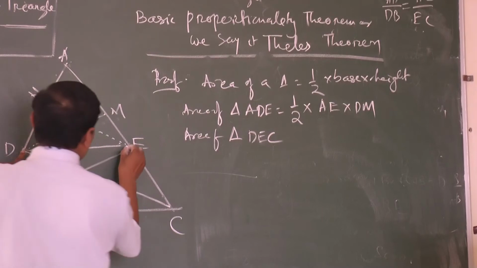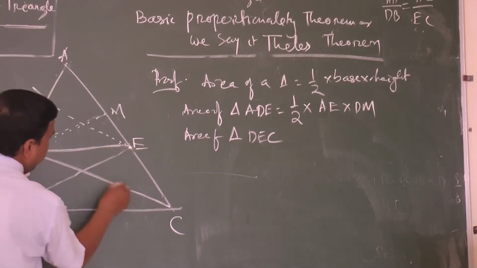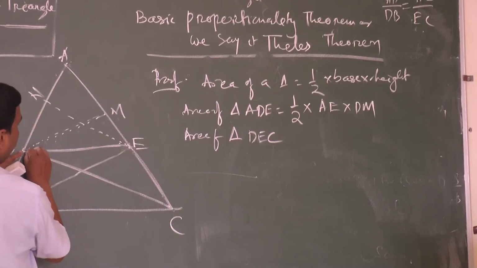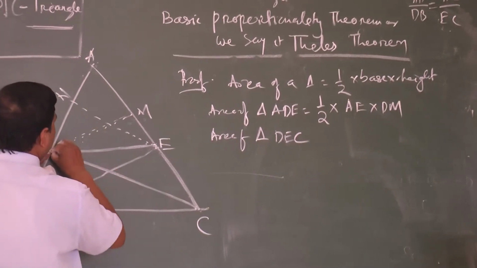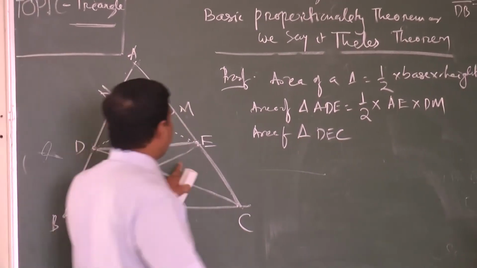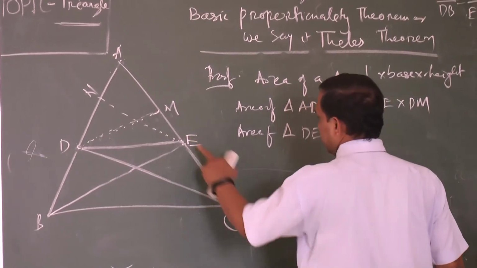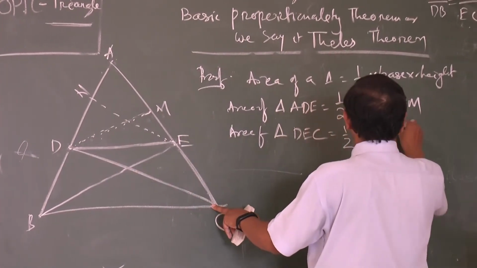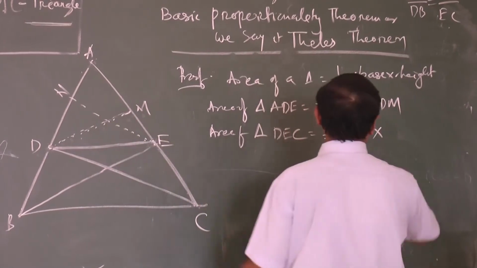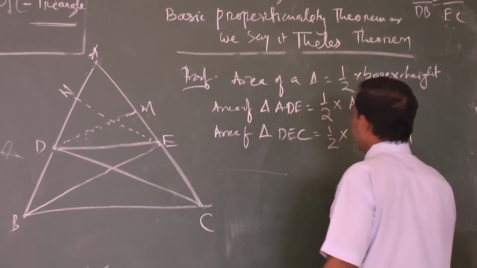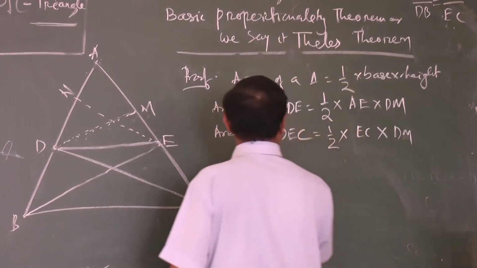See, this is also another triangle, DEC, and for this triangle, this is the base, this is the height DM. So area of triangle DEC is equal to what? Half into EC into DM.